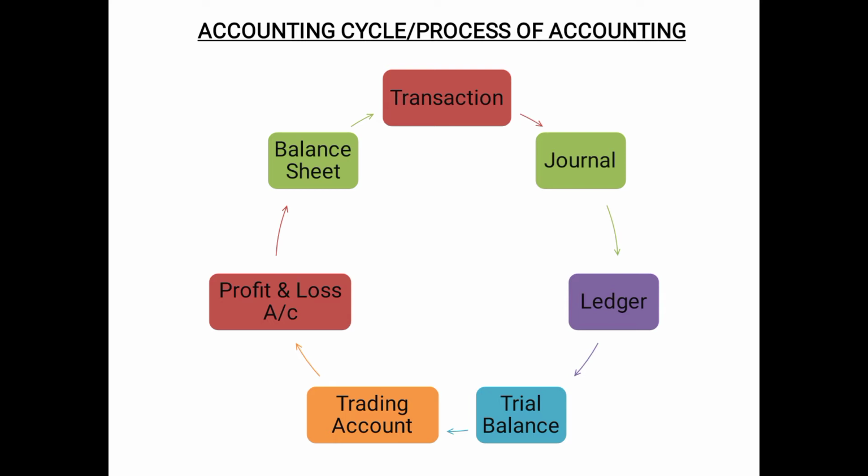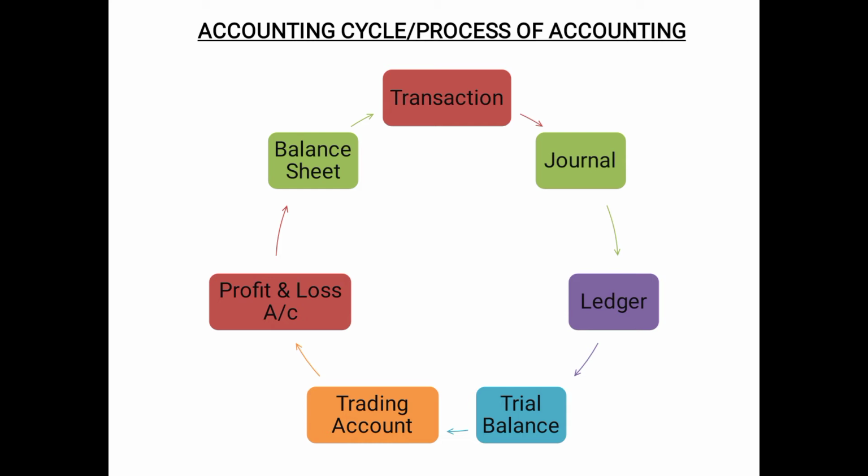These are prepared to calculate the profit and loss, but the trading account is related to goods, that means the items purchased for resale, the items in which the business deals. So the trading account is prepared to calculate the gross profit or gross loss, whereas the profit and loss account is prepared to calculate the net profit or net loss.